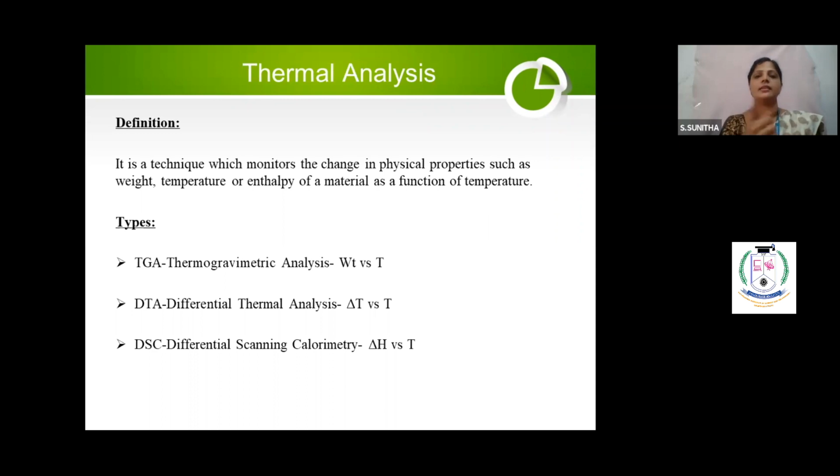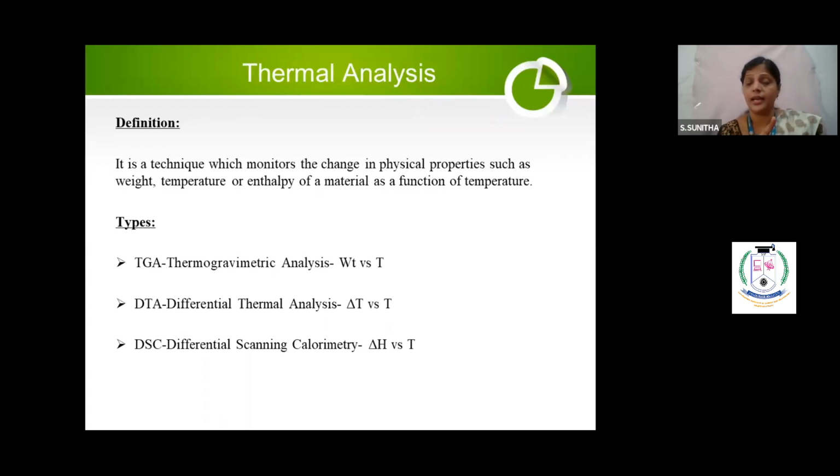The second one is thermal analysis. Very easy topic. What is meant by thermal? Thermal means temperature, heat. You are giving heat. Analysis means you are analyzing something. It may be a liquid, it may be a solid, whatever it may be. Thermal analysis means by applying temperature, you are analyzing a compound's nature. What is the compound? That is called thermal analysis.